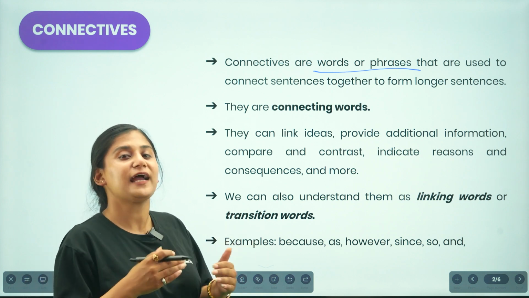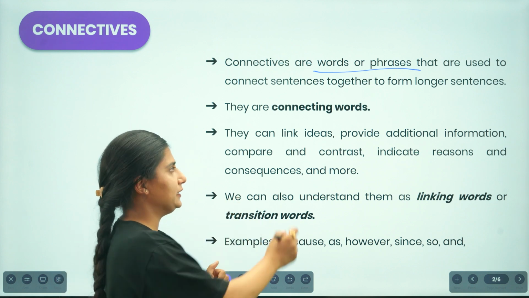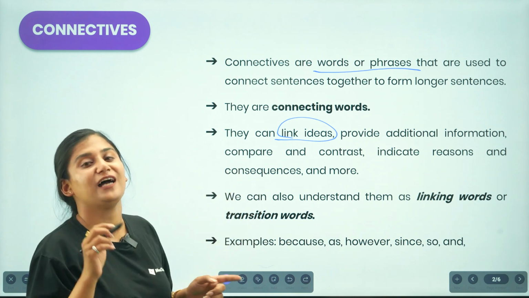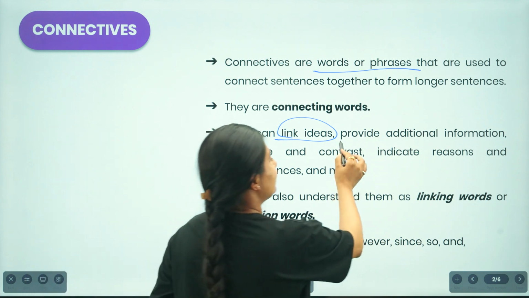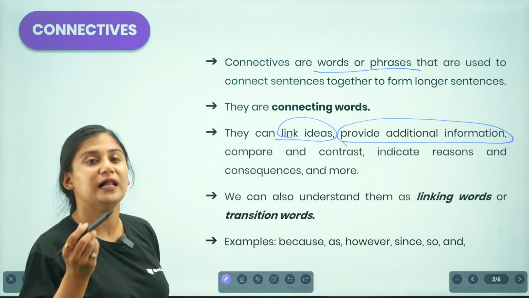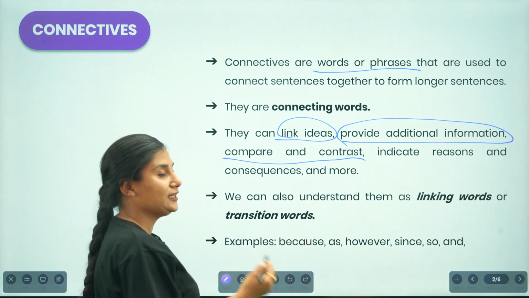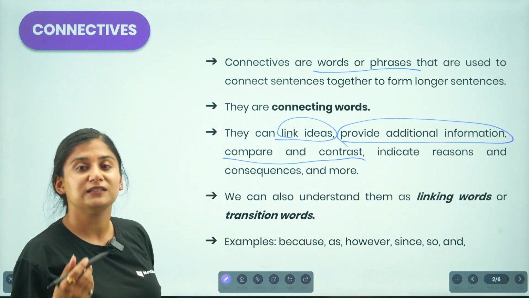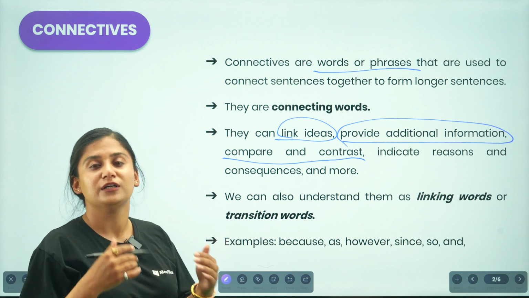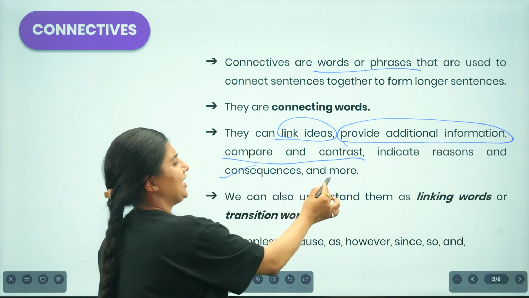While connecting the words, these connectives help us to build ideas. They link the ideas. By linking ideas, they also provide us additional information about the thing that they are talking about. They also help us by comparing and contrasting ideas. Moreover, they also indicate the reasoning of a particular thing whenever we connect ideas, and they also talk about the consequences and many more things.